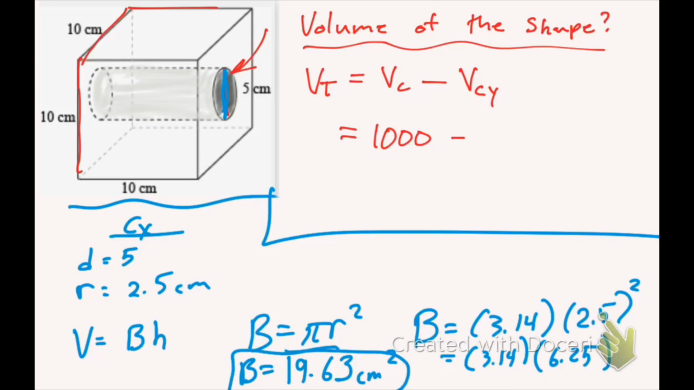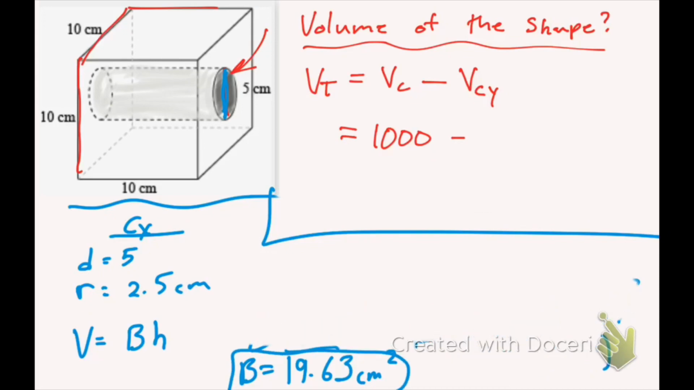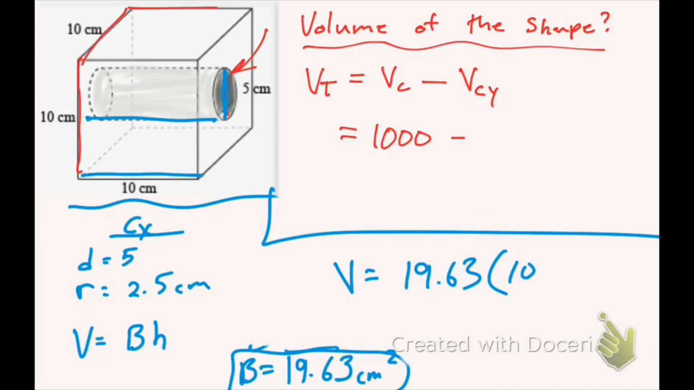Let me erase some of this, just to have more space. So I'm going to multiply to find the volume. I'm going to take 19.63 and then multiply it by the height. Well, what's the height of my cylinder? Since it goes all the way through, it's going to be 10, which is the side length. So multiply that by 10, and I get the volume is equal to 196.3 centimeters cubed. And that's the volume of my cylinder.